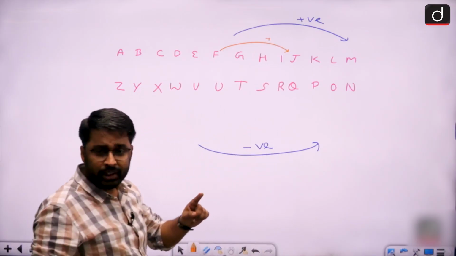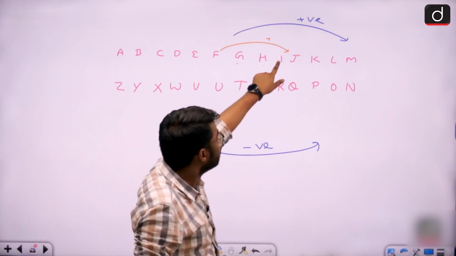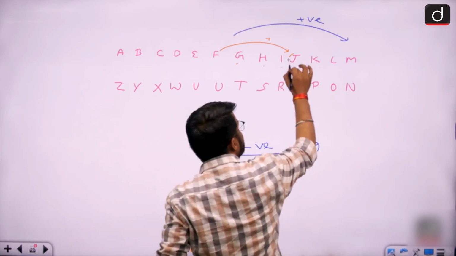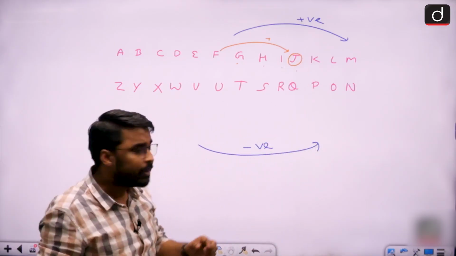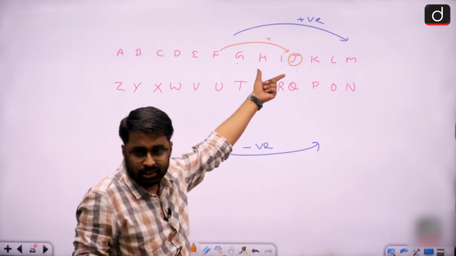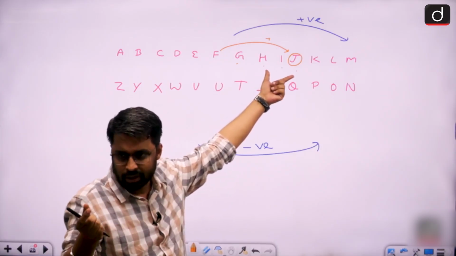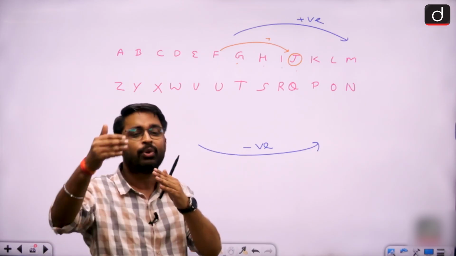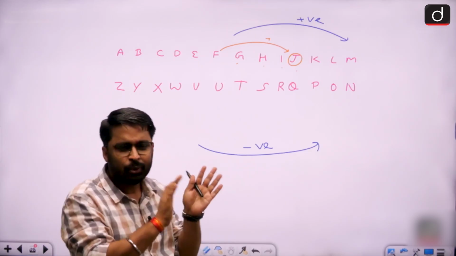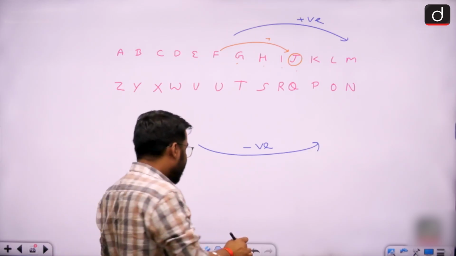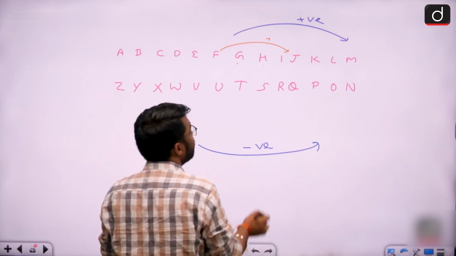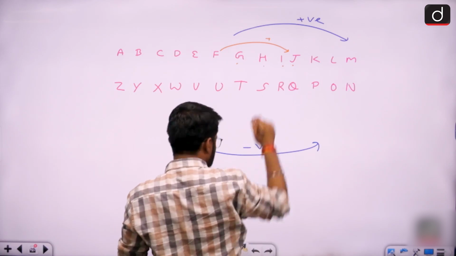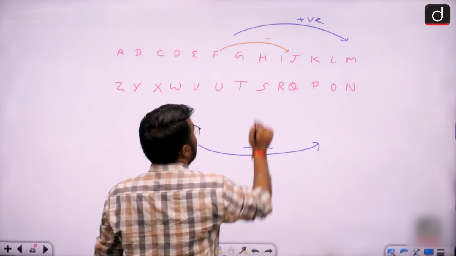And the gap is of how many letters? 1, 2, 3, 4. See, it is my normal practice that I always count the second letter in my gap. What some people do, they just count the in-between letters. But it is my normal practice that I always count the second letter in my gap, because it helps me to solve the type 4 questions a bit easily. So that's why I'm always going to count the second letter in my gap. So here the number of letters between F and J will be 1, 2, 3, 4. So the gap will be plus 4.